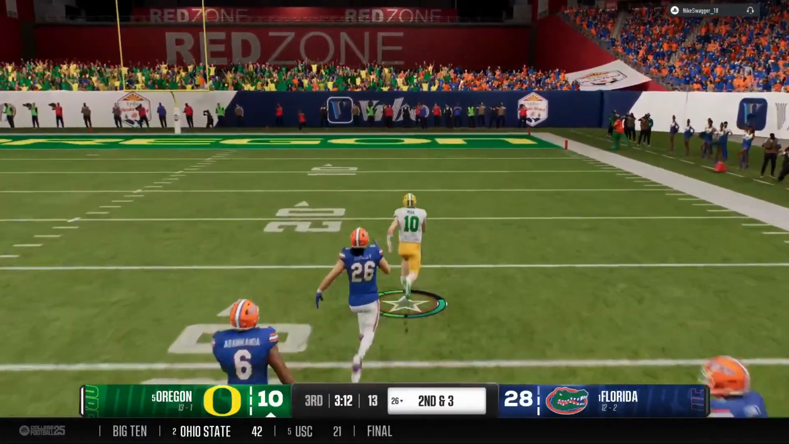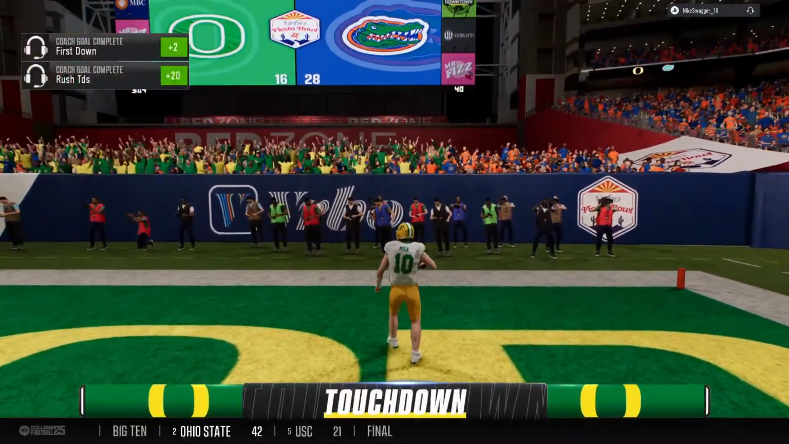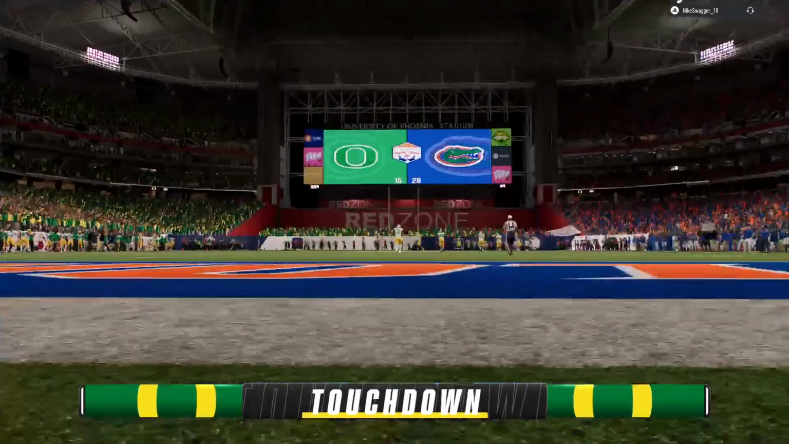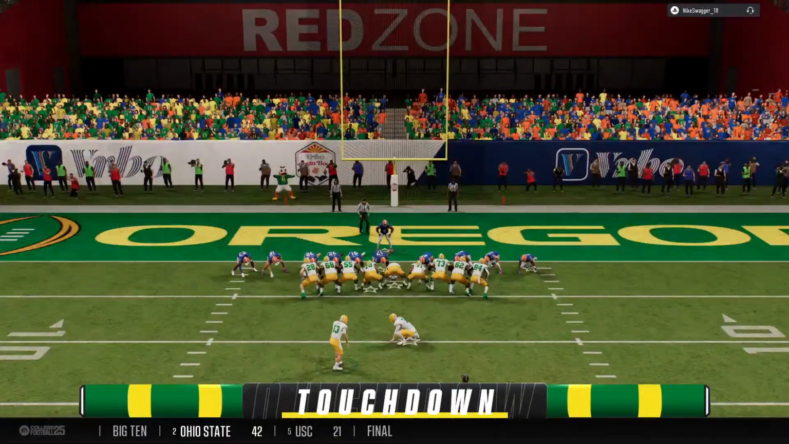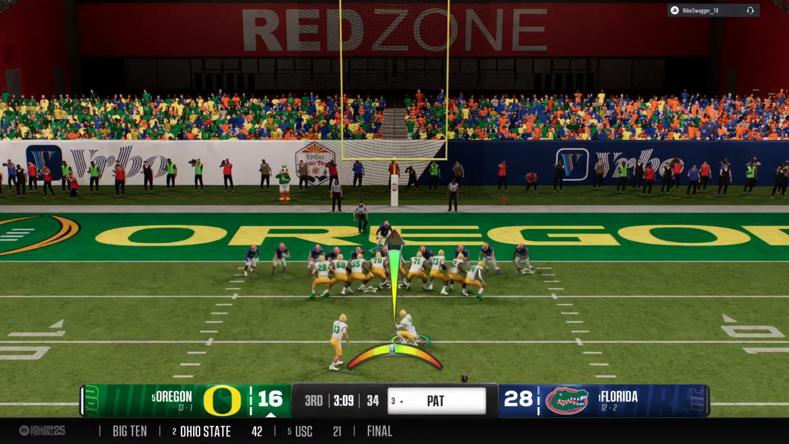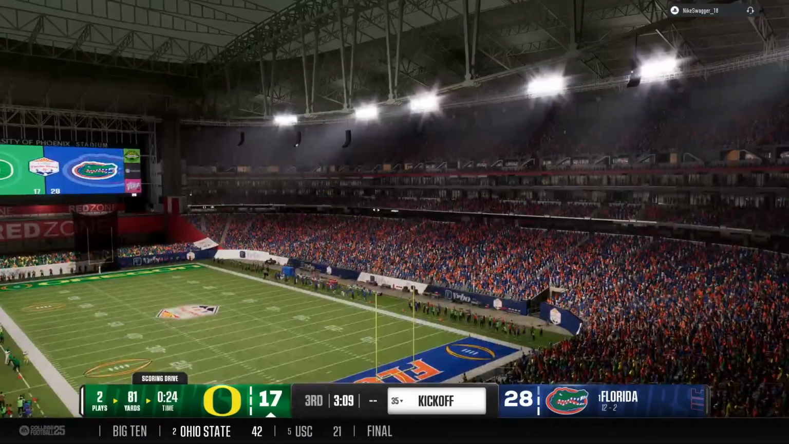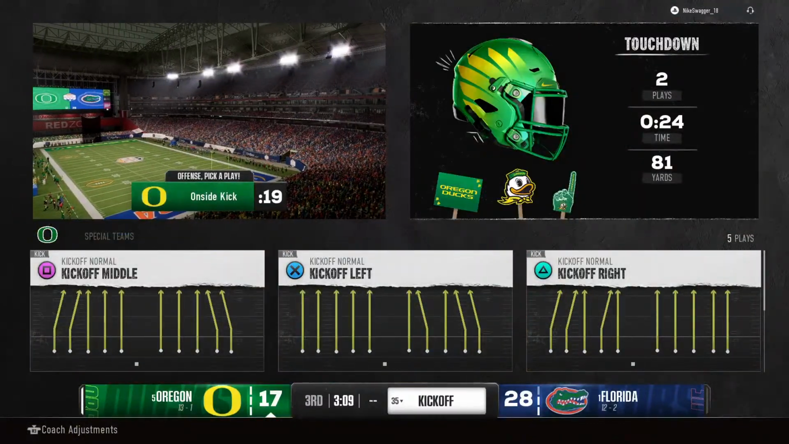Oh, and he's in the clear now. It's a foot race. Past the 10. Touchdown, Oregon. Made the defense look slow that time. And now here comes the point after attempt. PAT is good, makes it an 11-point game, 28-17.